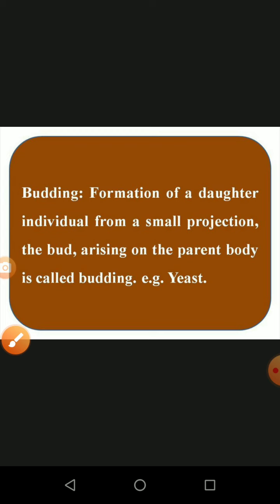And budding, moddu viduthal, that is what we call budding. The formation of a daughter individual from a small projection, the bud arising on the parent body, is called budding. Example, yeast. In yeast, a new individual is produced by means of small buds.